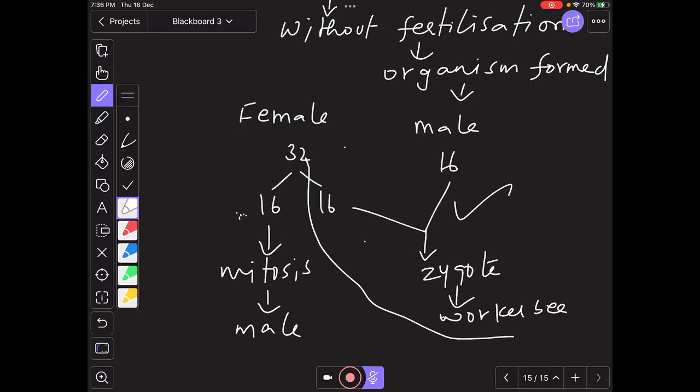The cells undergo mitotic division to form a new organism. Worker bees are not meant for reproduction. They'll always keep working. Only those bees which combine with the male, that is what we call female bees, are reproducing. That is one of the examples.